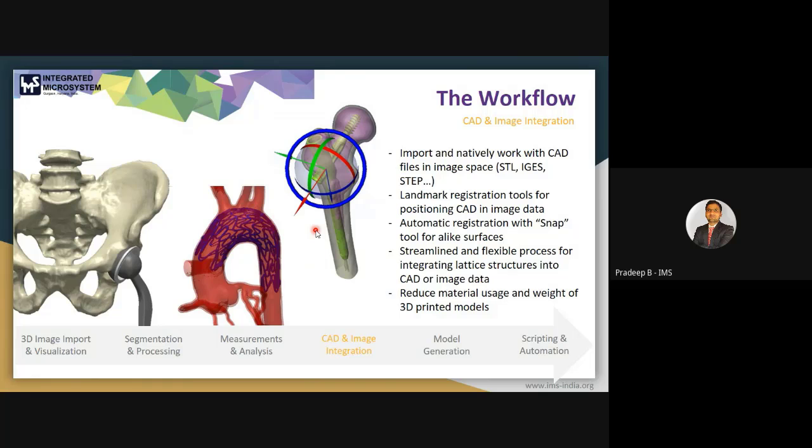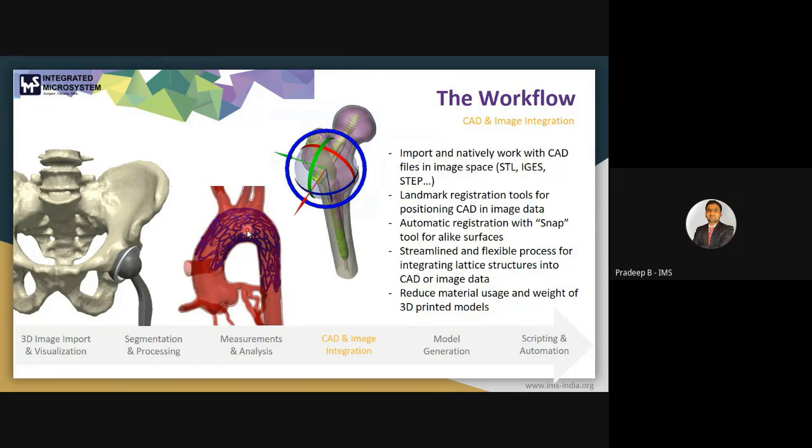If you want to integrate that implant with the medical data, you can import that medical data in the software so that you can integrate that implant or that stent with the medical data set and check the best fit of the implant. So that is the CAD and image integration. You can integrate your implant with the anatomy.